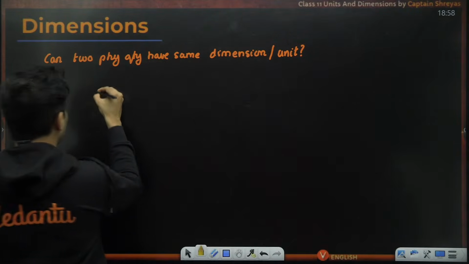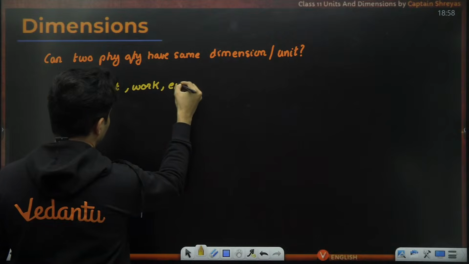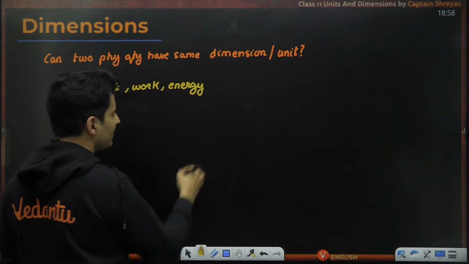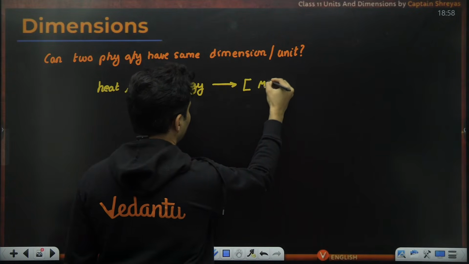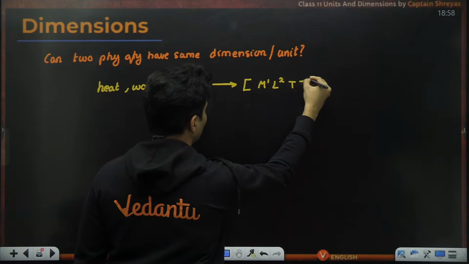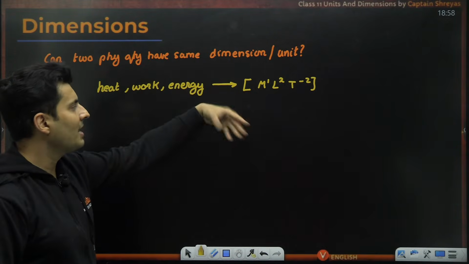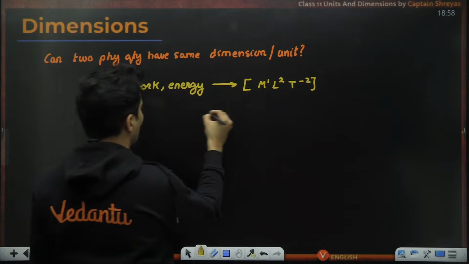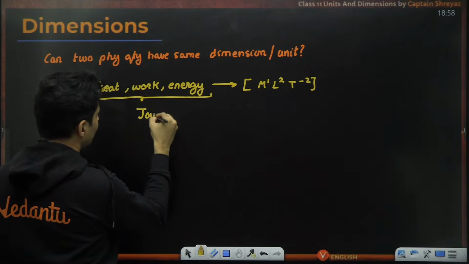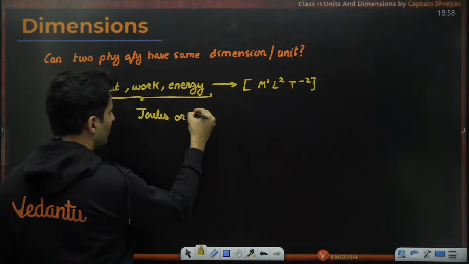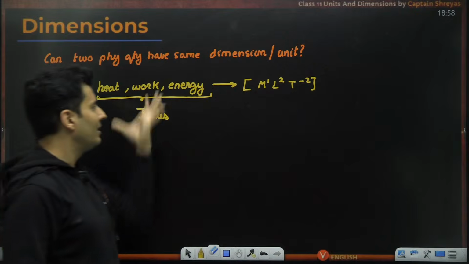I'll give you heat, work, energy. They are all three different quantities, but they have the same dimension, and the dimension is of energy or work, which is m raised to 1, l raised to 2, t raised to minus 2. Yes, they all have the same dimension. You can also measure all of these things in joules. They all have the same unit. Or you can also use calories, whatever you want, or ergs. So you can see they all have the same unit. They all have the same dimension.